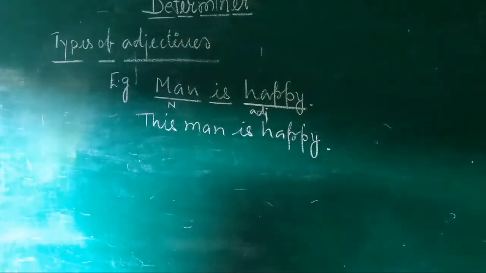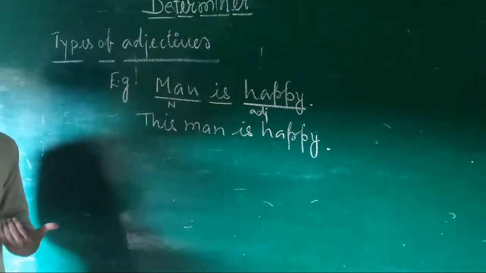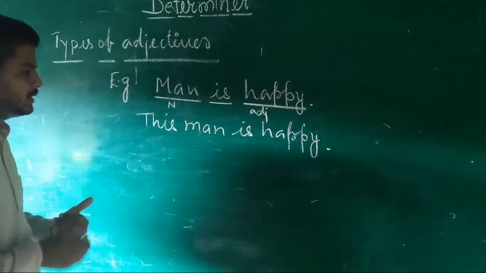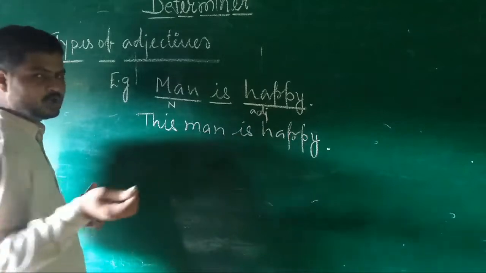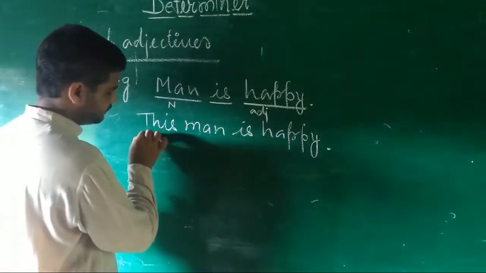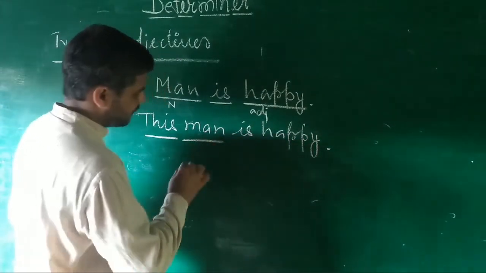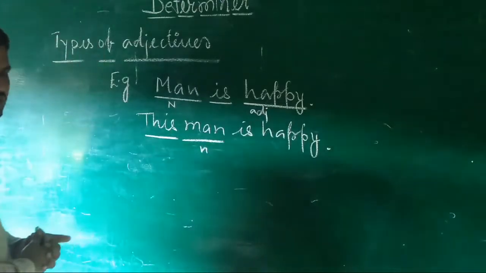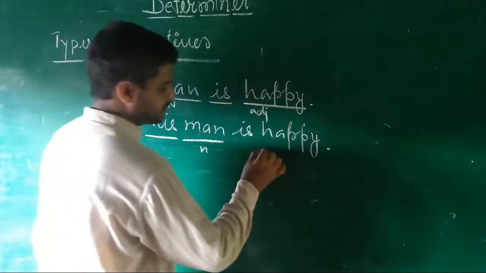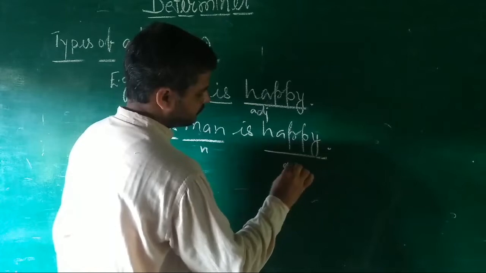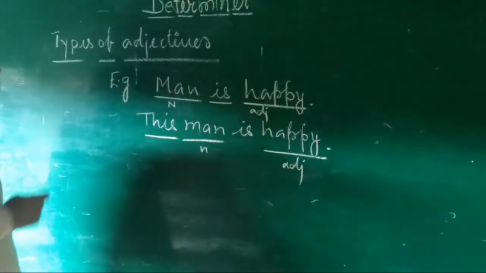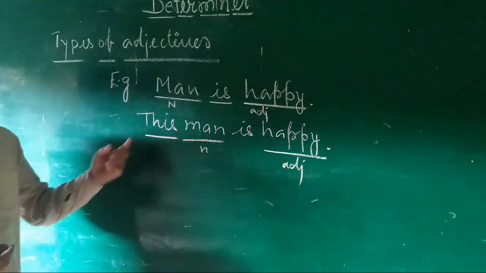Happy is an adjective. In the second sentence, I have taken the same sentence. I have included one word more. This man. Man is a noun, you know. Happy is an adjective telling about the man. And what about this word? This man.